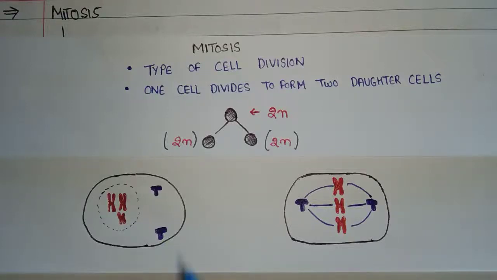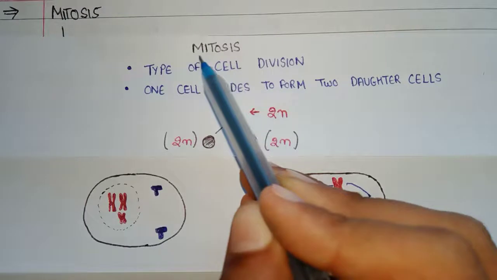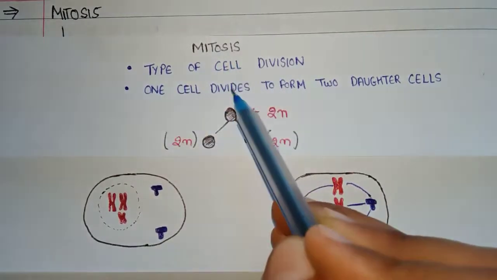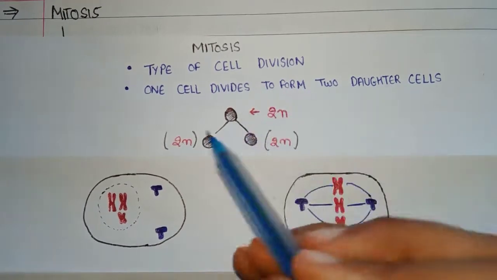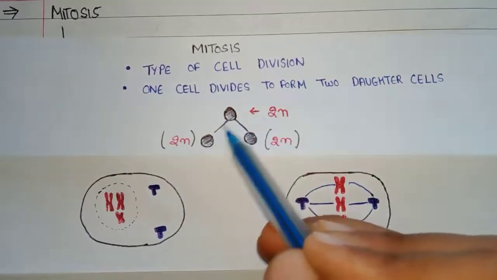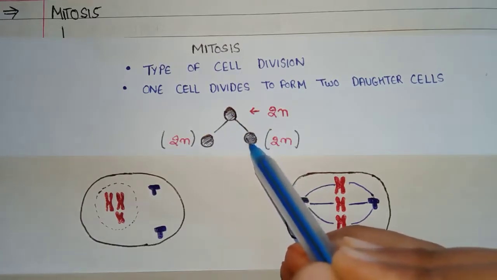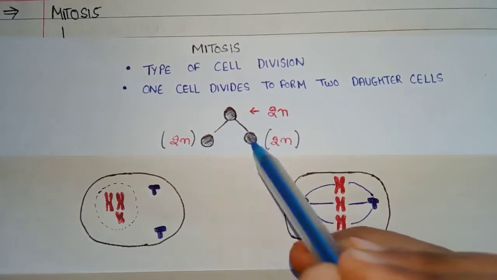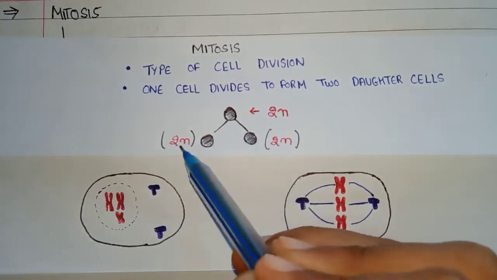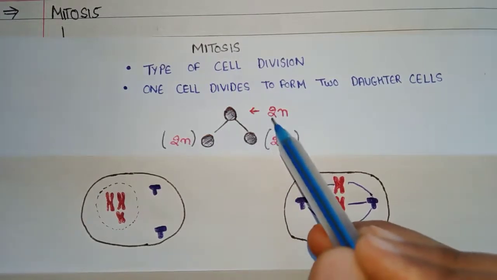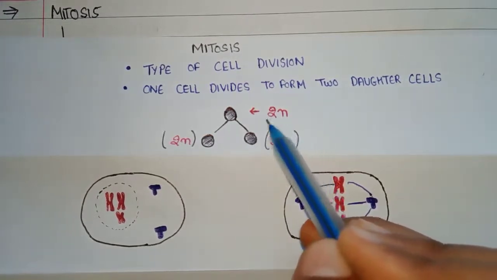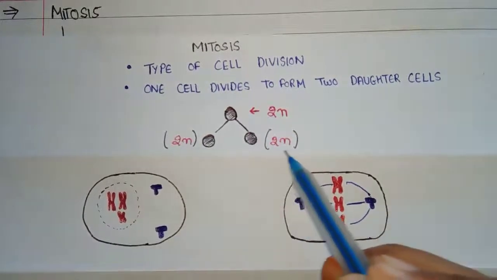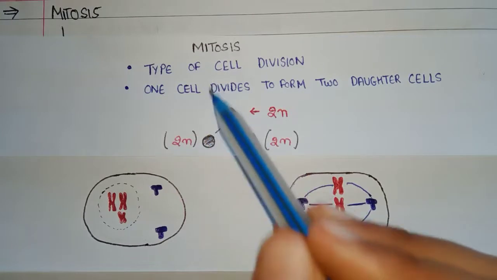Mitosis. In this video, we are going to learn about mitosis. Mitosis is a type of cell division in which one cell divides to form two daughter cells. One thing you need to keep in mind is that the chromosome number in each of the newly formed cells will remain the same as the parent cell. If the parent cell has chromosome number 2n, then each daughter cell will also have 2n. This is known as mitosis.